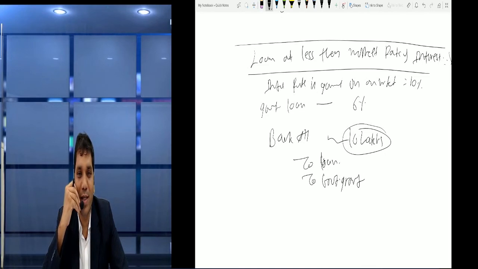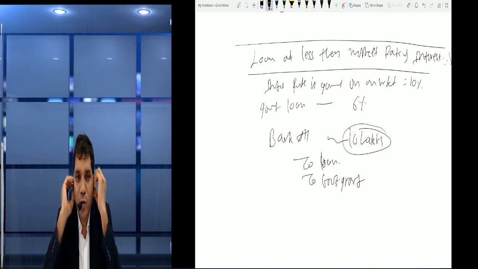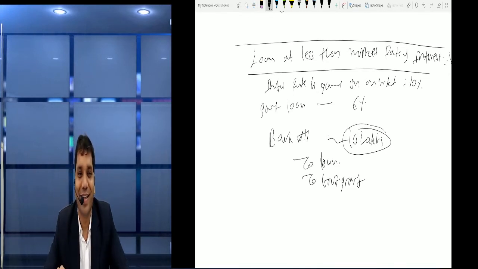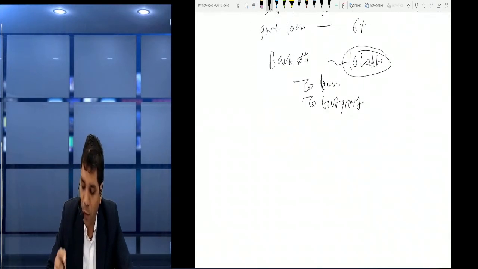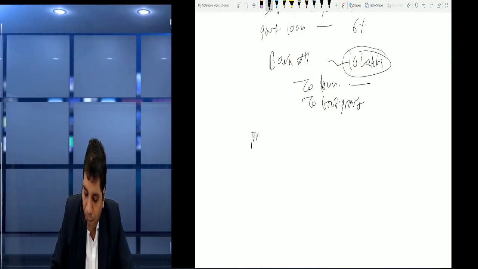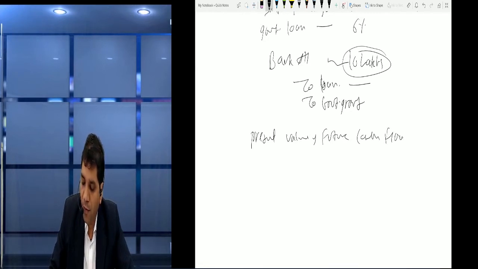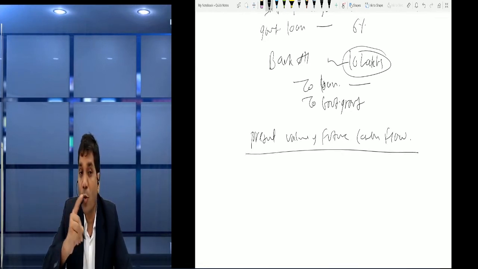So financial instrument has specified that you will calculate the present value of future cash flow for the particular amount, that will become your loan, and the remaining becomes your grant. Okay. So what we have to do? We have to calculate the present value of future cash flow, which will show the amount of loan.